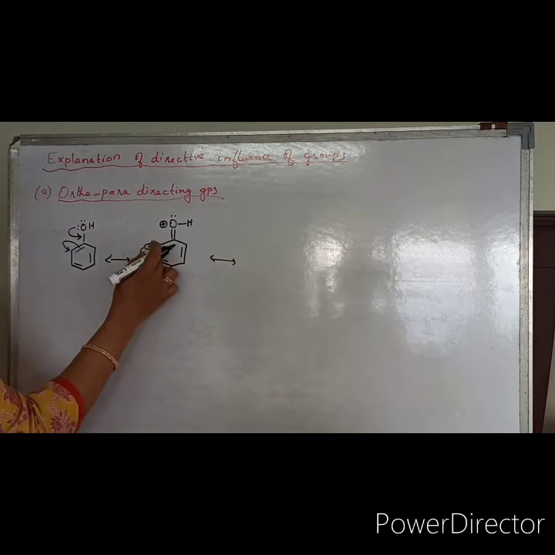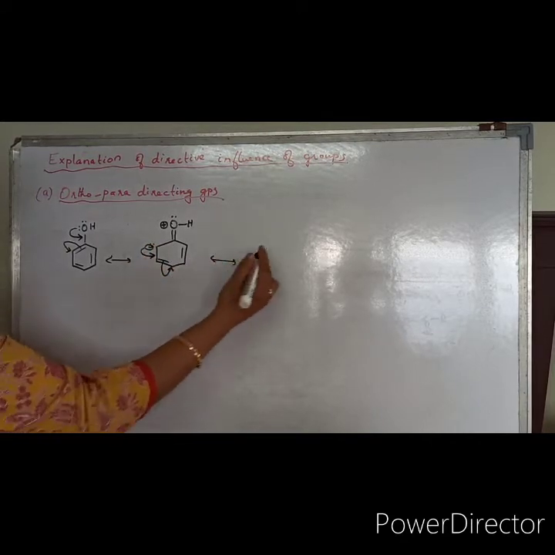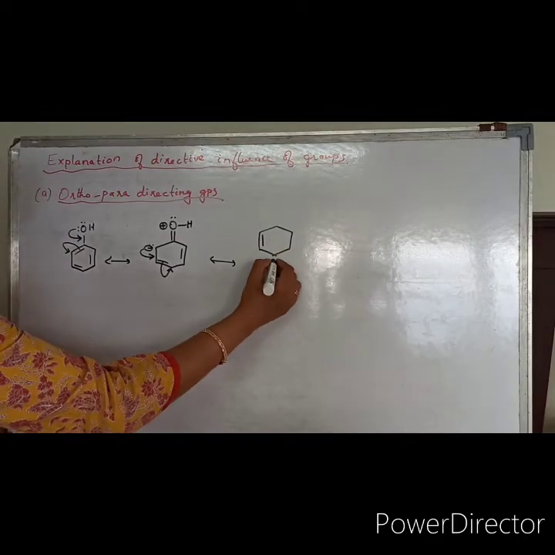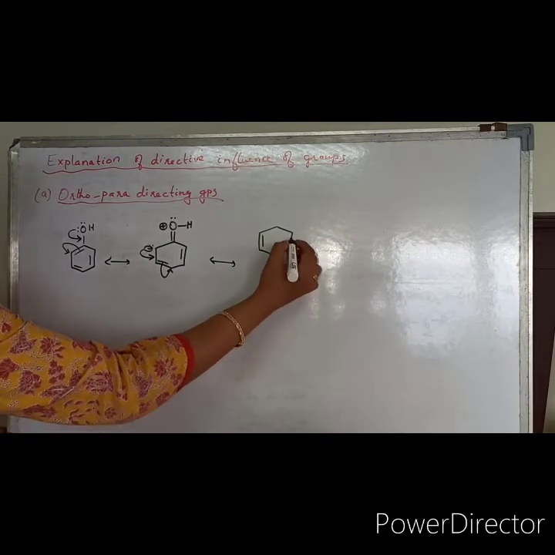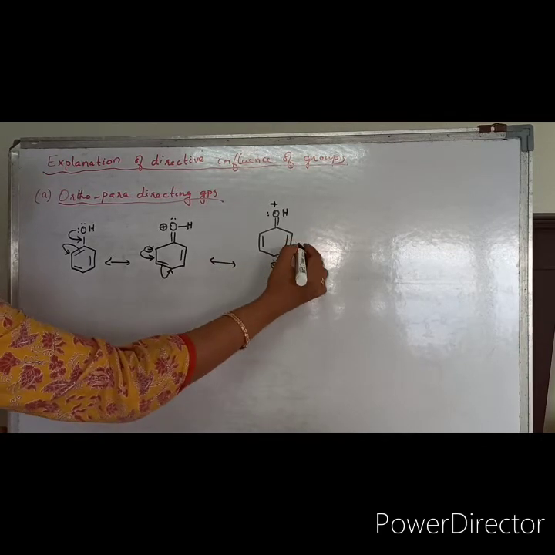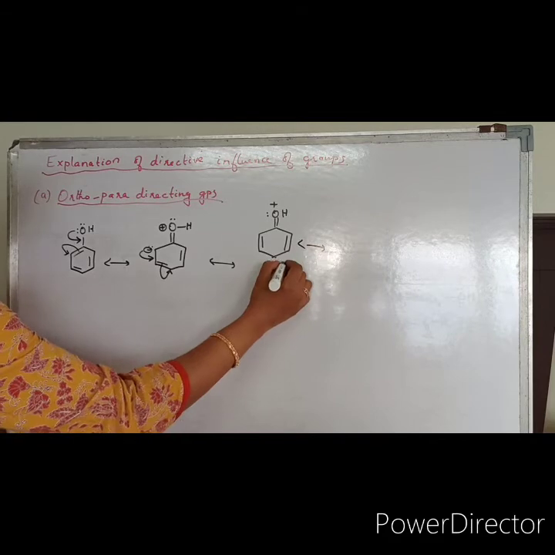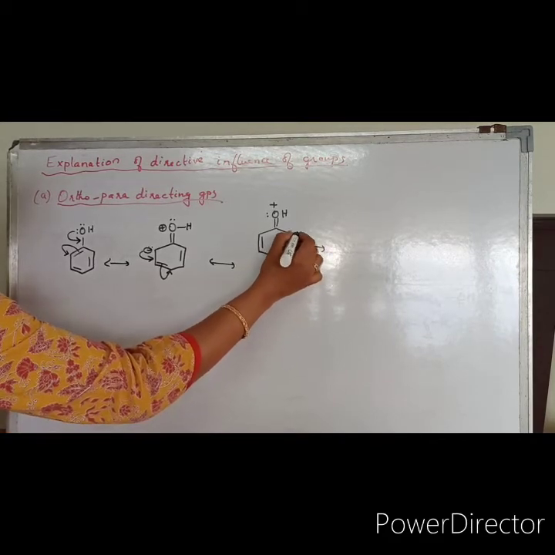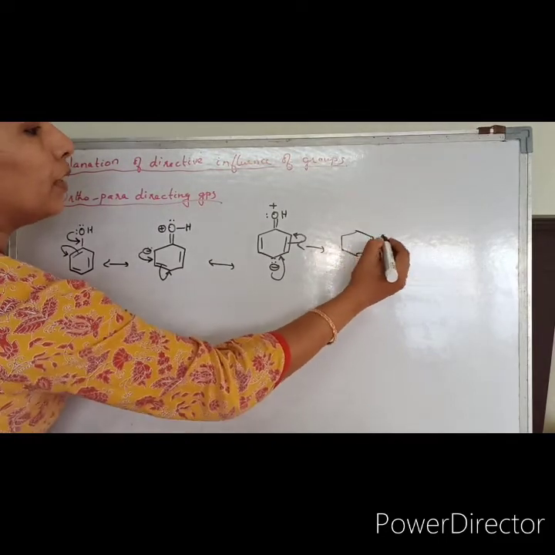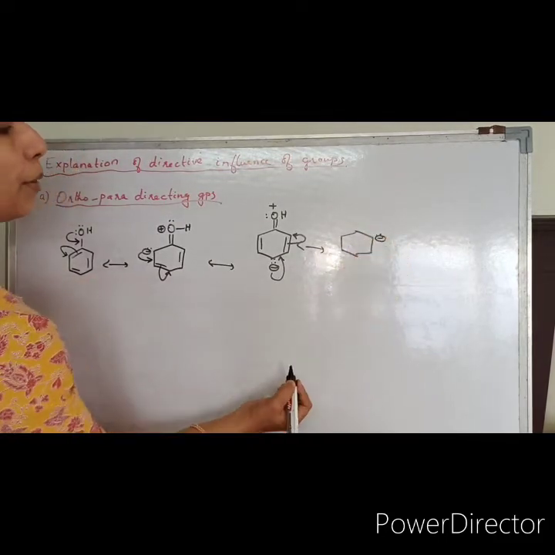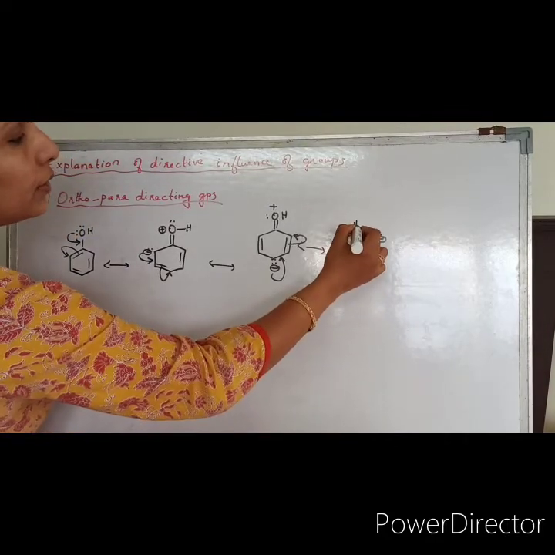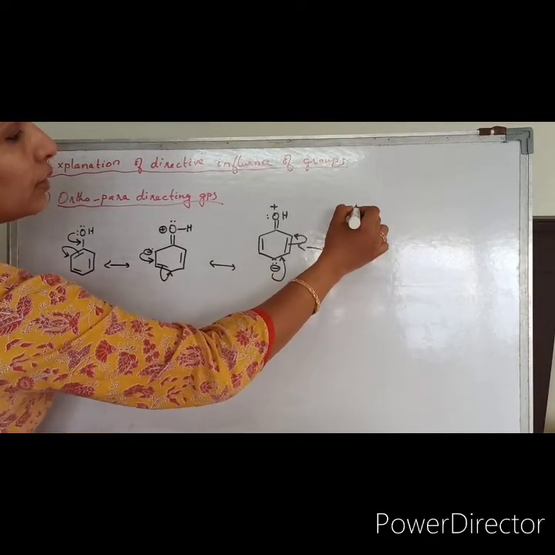So here a new pi bond is formed, and here a lone pair, so negative charge. The rest of the things are as such, no change. Now in the next structure this will be shifted here, this pi bond will be coming to here, so negative charge will be coming here and a new pi bond is formed. The rest of the things are not changed.